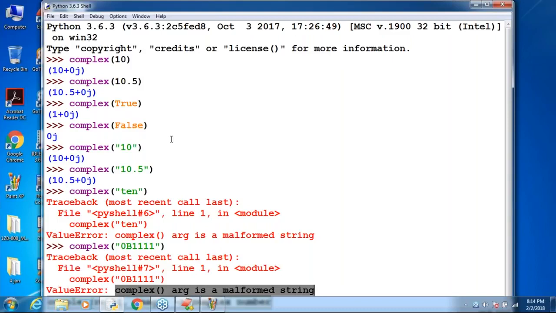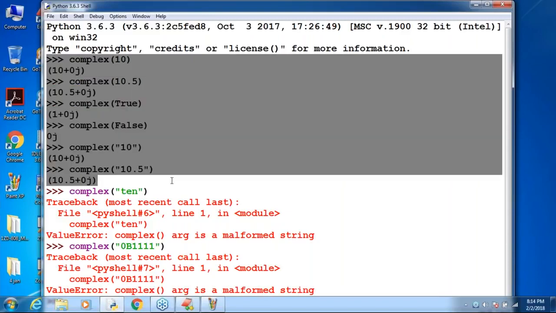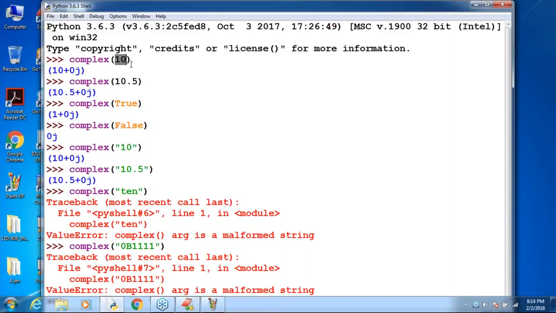So we can use the complex function to convert any type to complex type. But here only one argument we are passing. That one argument by default acts as the real part. Remember that, sir. You can pass an int value, a float value, a boolean value, or a string value. But if you pass a string value, it compulsorily must be either an int value or a float value, and the int value should be only in base 10. Clear? Are you able to understand up to this?